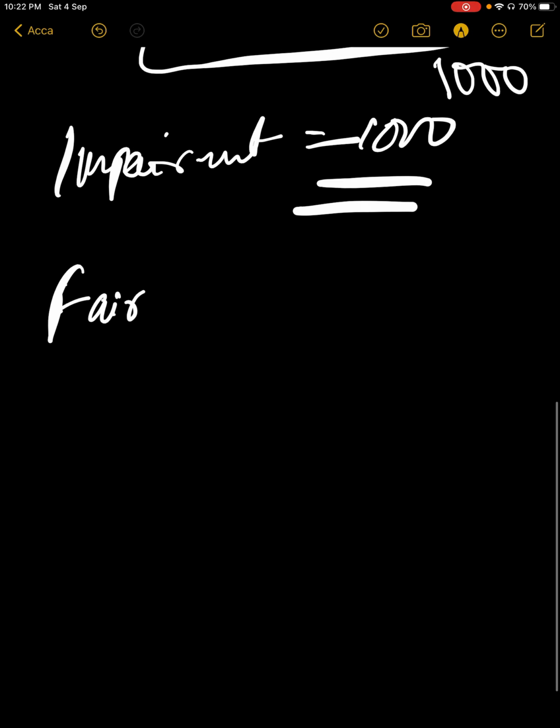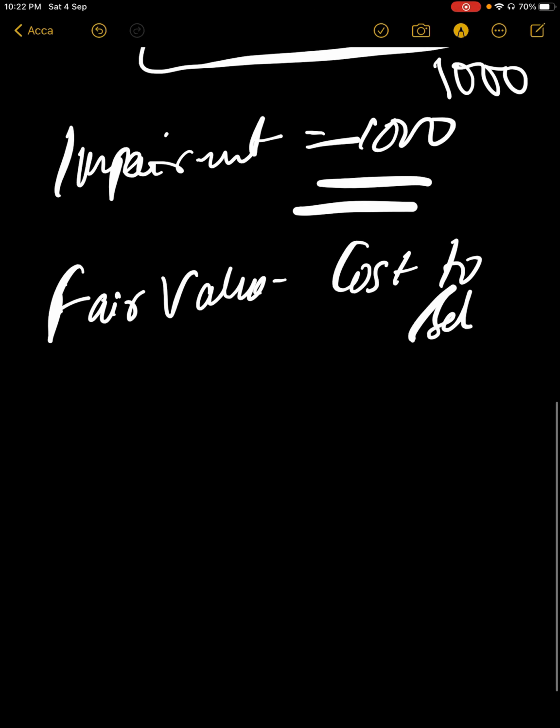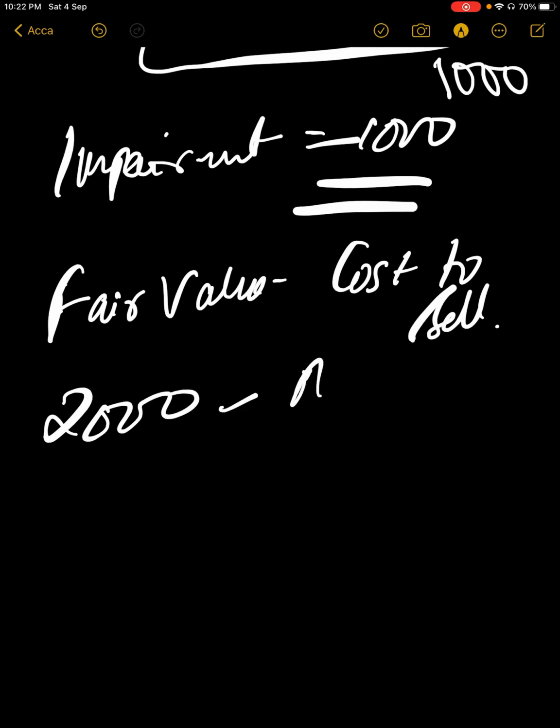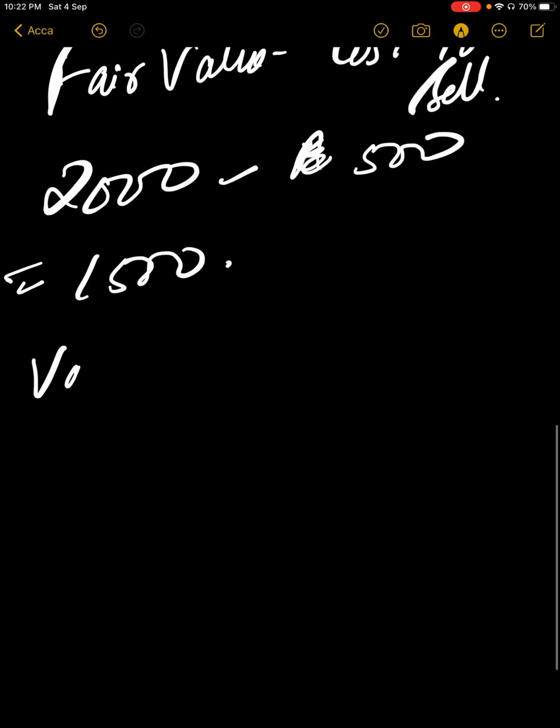Why are we saying fair value minus cost to sell? Because suppose 2000 is its fair value, but advertising cost, arranging the buyer, etc., will take 500. So ultimately, the recoverable amount is only 1500. Similarly, what is value in use?